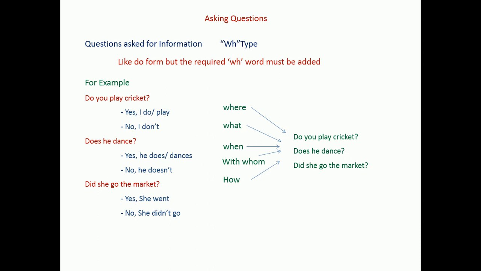So the basic pattern of the question is simple. We have to use the auxiliary verb in front of the subject and frame the questions. Next, for questions asked for information, as per the need, as per the requirement, we have to add the WH word in front of the auxiliary form. So I hope that this short video will give you a clear idea about how to frame questions, how to ask questions.